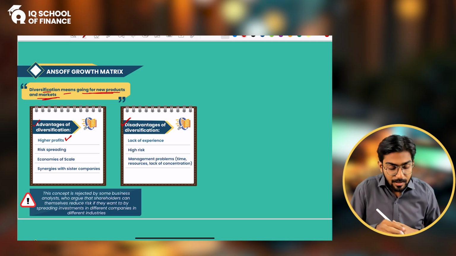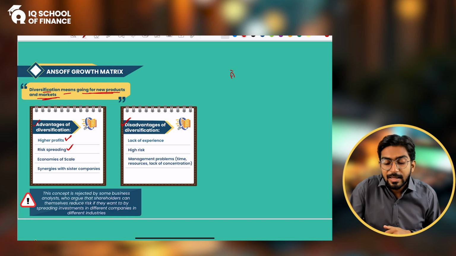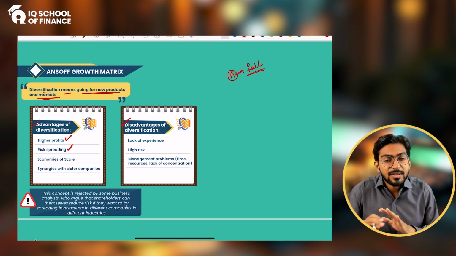It will spread your risk. How will it spread your risk? For example, if you are only selling product A, and product A fails or the market fails, there is nothing else for you to do. Your business will fail.